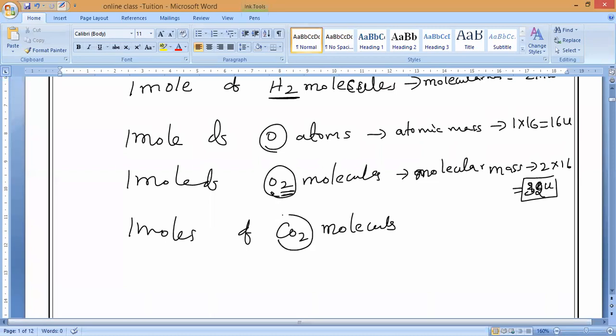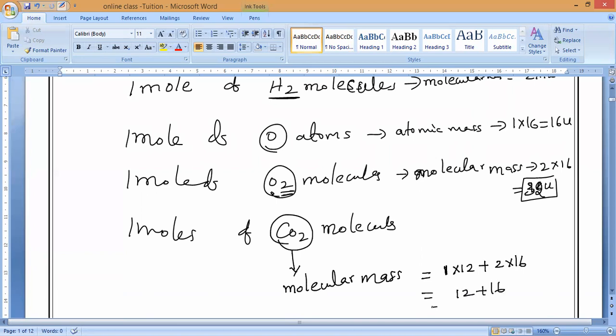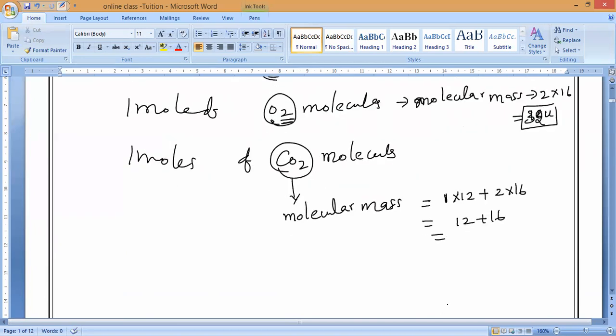Now, same way, what is the molecular mass of carbon dioxide? Anybody? Molecular mass, please respond. 44. Sir, 44 u. So the molecular mass of carbon dioxide equals 12 plus oxygen, 2 into 16. 2 into 16 is 32, so 12 plus 32, which is equal to 44 u.